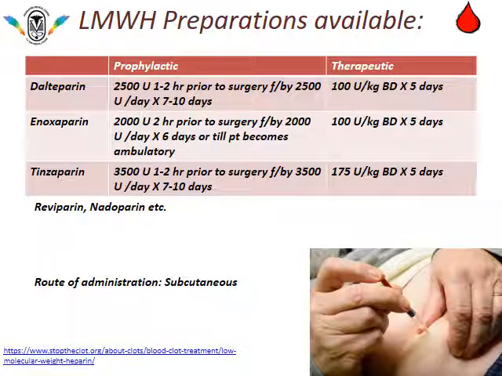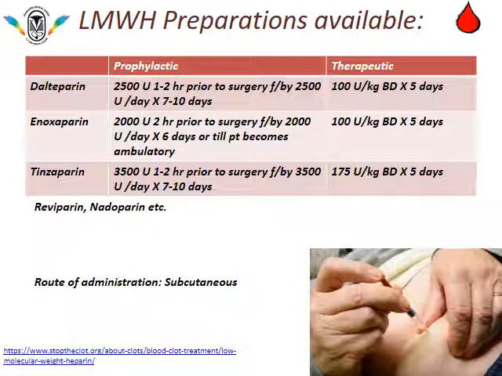Low molecular weight heparin preparations available in the market are enoxaparin, dalteparin, tinzaparin, and danaparoid. Dalteparin is used prophylactically for prevention of clot formation in the veins. Prophylactically, 2500 units are given 1 to 2 hours prior to surgery, followed by 2500 units per day for 7 to 10 days.